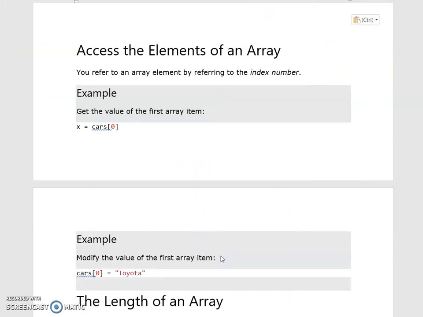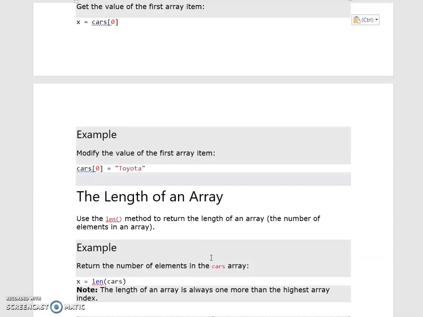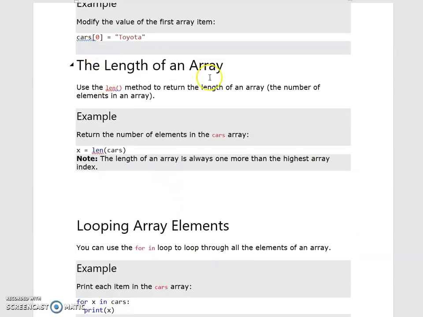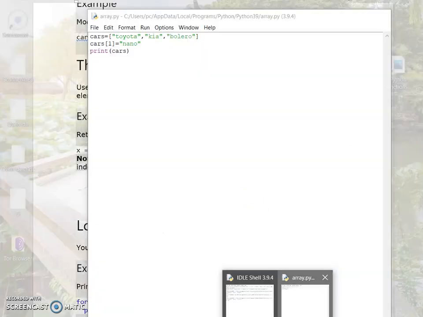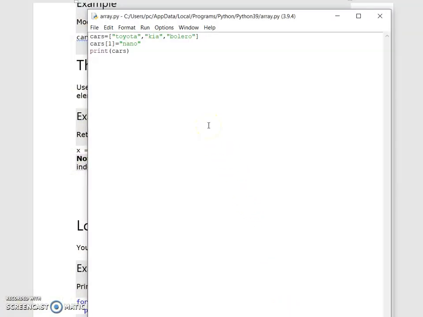Now you need to see the length of an array. Use the len method to return the length of an array. By using the len method, we can return the length of the array. Let's see a program for this.